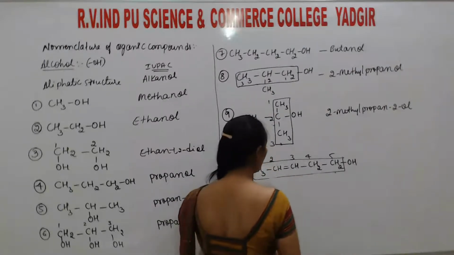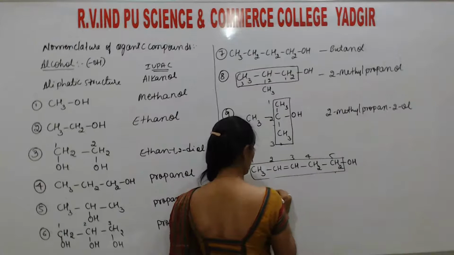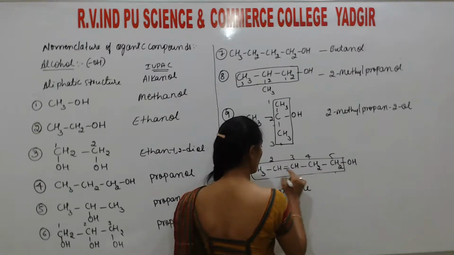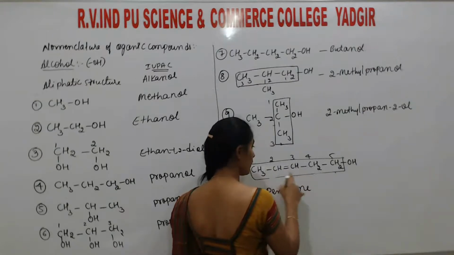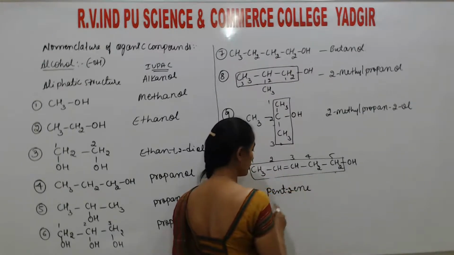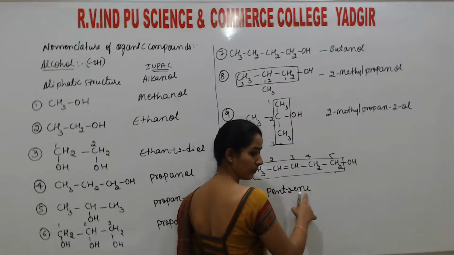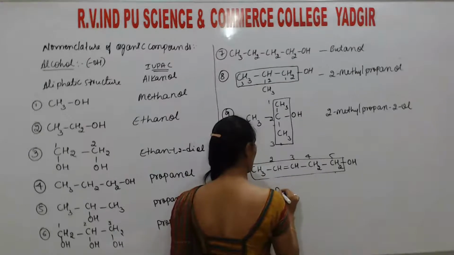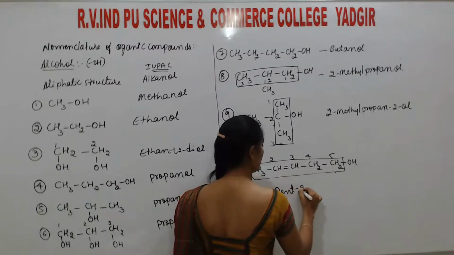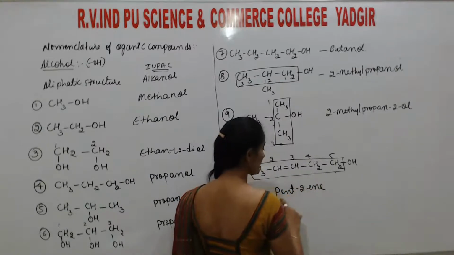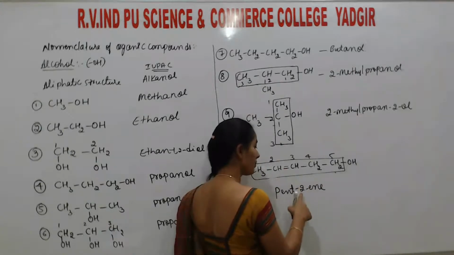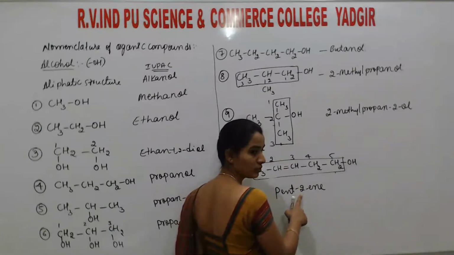Okay, so here the parent chain is pentene because one double bond is there. What is the position of the double bond? 2. So pent-2-ene. Pent-2-ene means pentene is the parent chain, and the position of the double bond is 2.